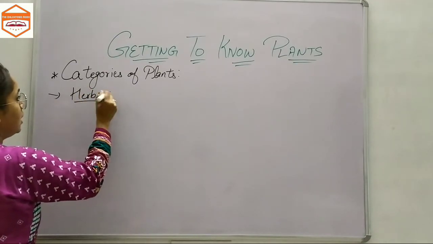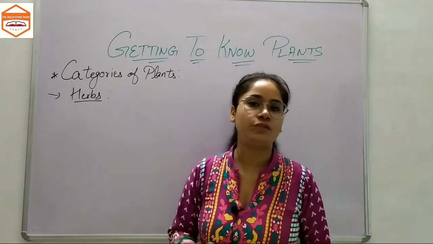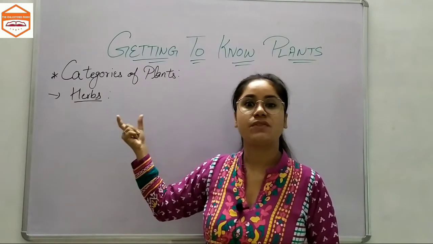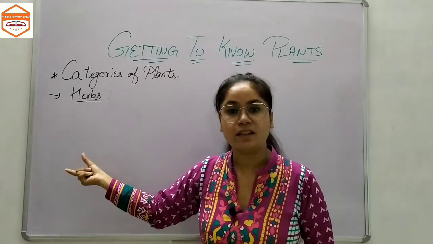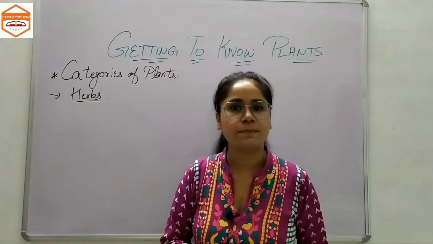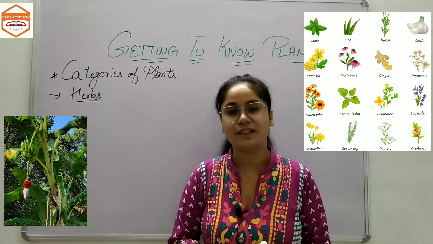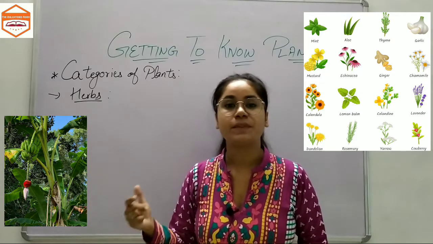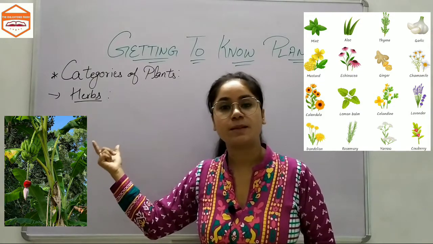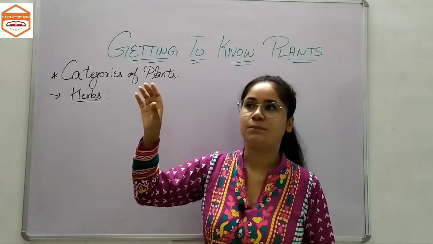Now what are herbs? Herbs are short plants, hardly up to 4 feet. Their stem is very weak, very soft, and green in color, and you all would have seen herbs around you. You would have seen the banana plant. If you haven't seen the banana plant, you can search on Google for it, or you can also see the picture here. So banana plant is also a herb, tomato plant is also a herb, and some of the herbs may have branches and some may not have branches. It depends upon the plant, whether its breed has branches or not.